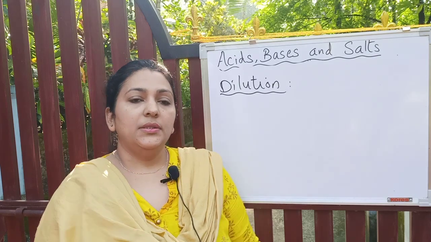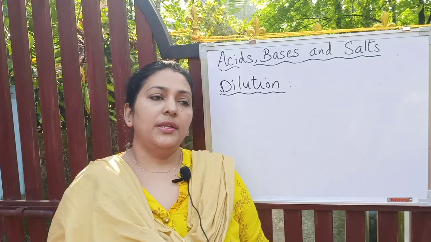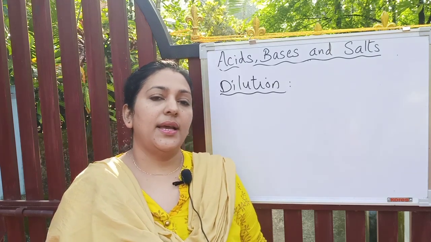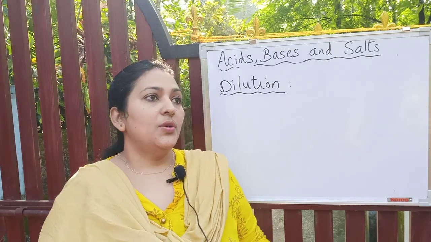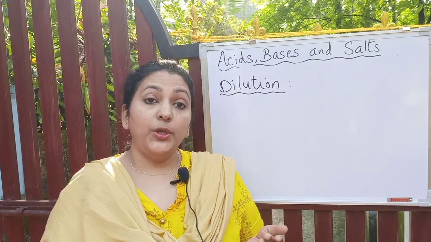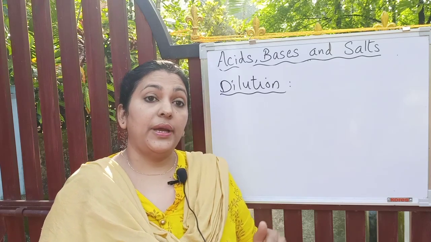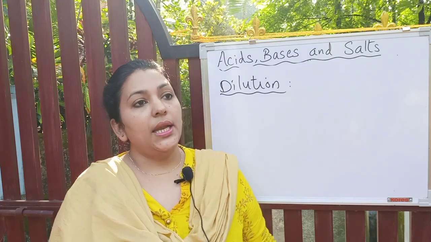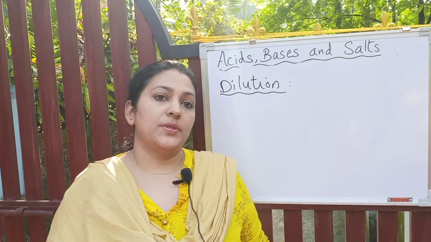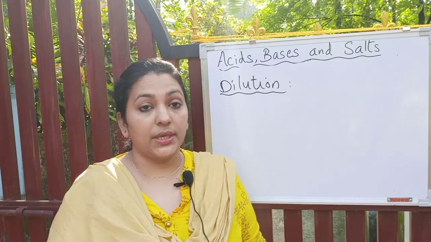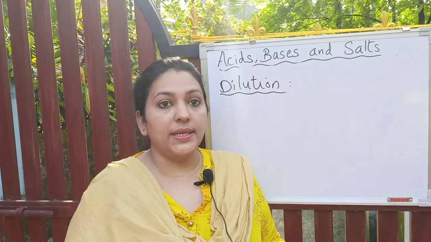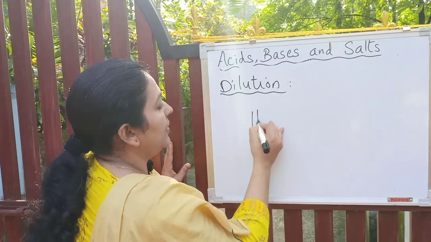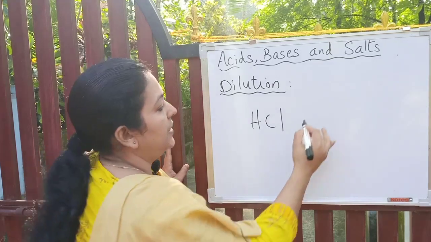So what is dilution? We can simply say that it is mixing an acid or a base with water, isn't it? So when you add some water into an acid or a base, the number of H plus ions or hydronium ions in the case of acids per unit volume will decrease. For example, if you take hydrochloric acid, what will happen?